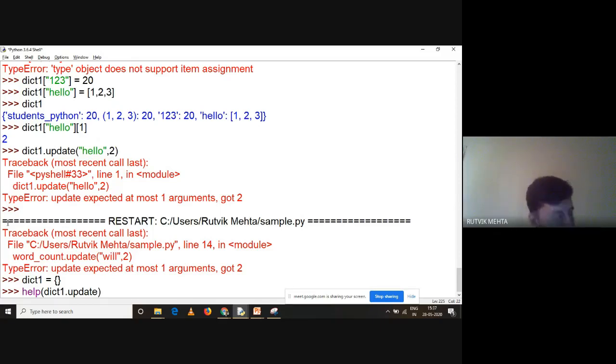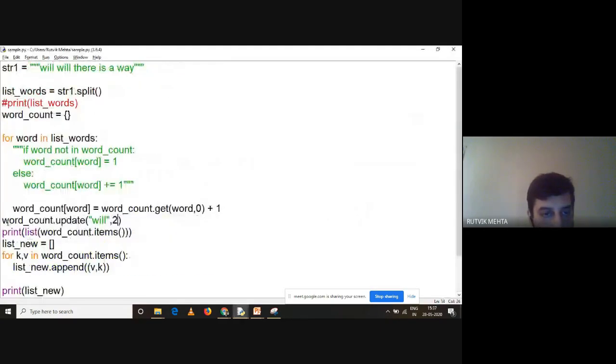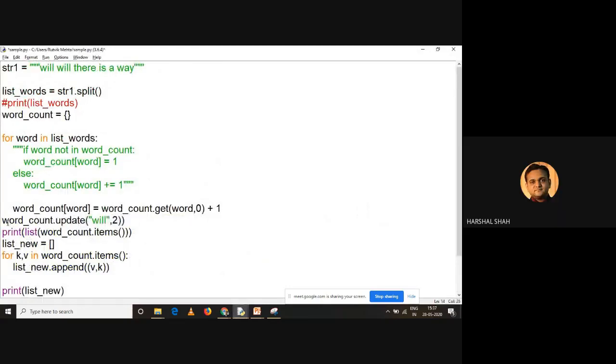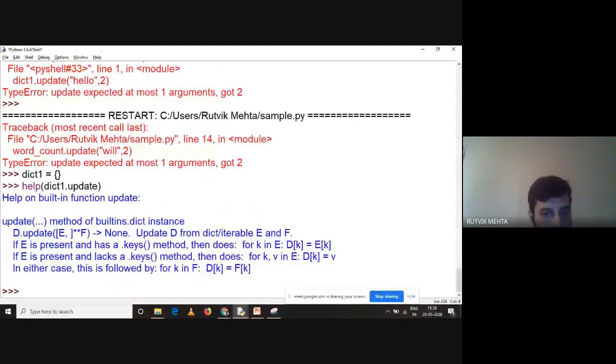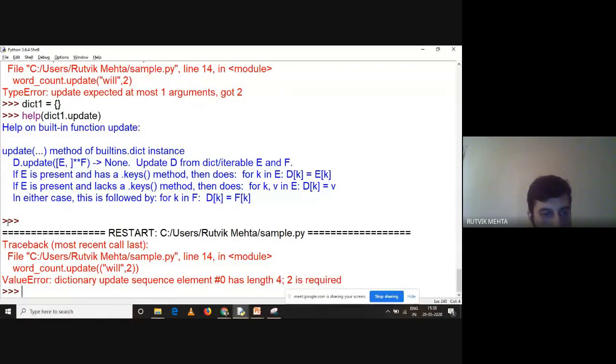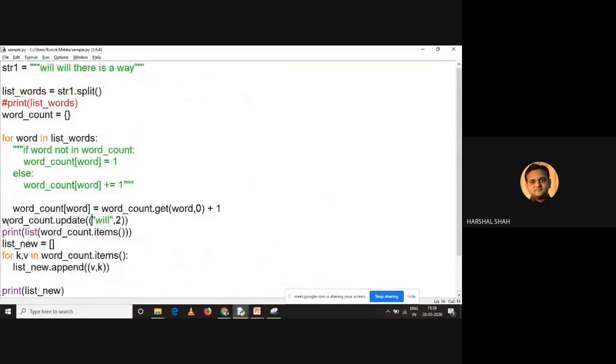Let me just check the formation. Yeah, it's kind of a list or tuple. Let me just try it with a tuple. Even you can give a single item also with the colon. No, it's giving me an error. As a single item with the colon, in key and value form.